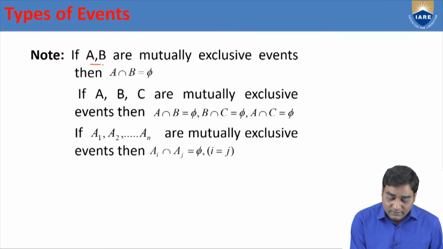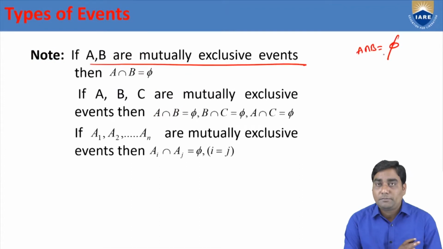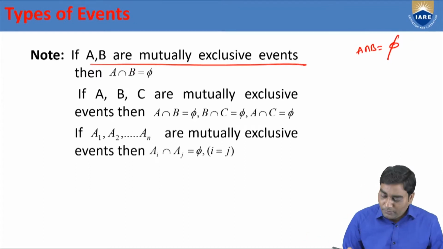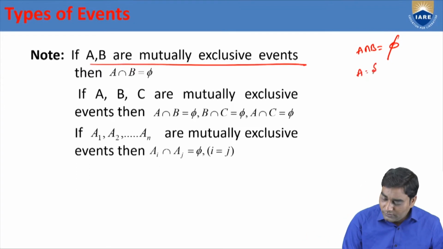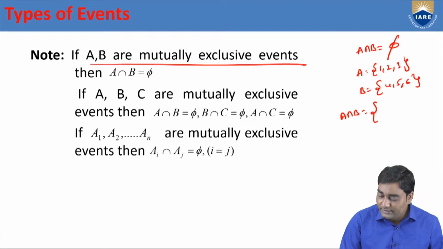In case A and B are mutually exclusive events, the common point between them is phi. There is no common point between them. Suppose A equals {1, 2, 3} and B equals {4, 5, 6}. Now I want A intersection B. This is A, this is B. Is there any common point?